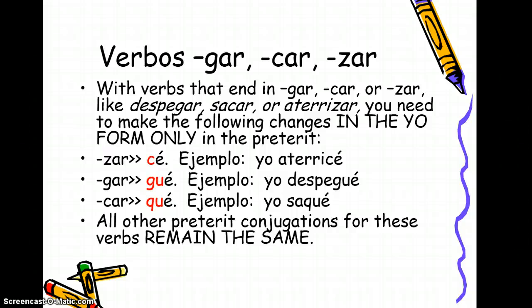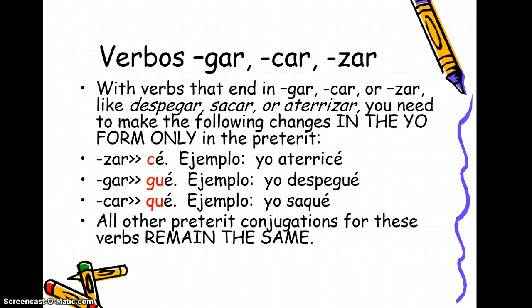Tonight we're going to focus on gar, car, sar verbs. In other words, verbs that end in gar, car, or sar. Remember that there's no Z sound in Spanish, so please don't pronounce verbs like aterrizar with a Z sound. We don't want to do that, okay?